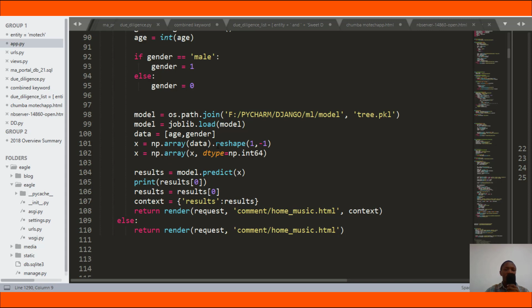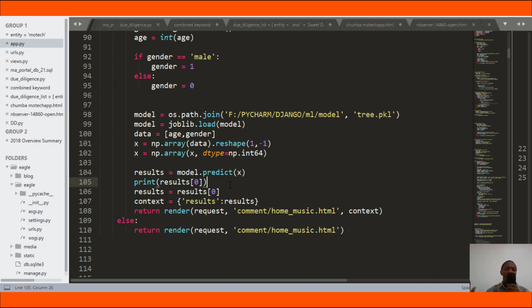Then after, we use the reshape function to convert this data, which is a Python list or a numpy array, into a two-dimensional array, so that we can make a prediction. You can see here the reshape function takes gender and age, which are in a one-dimensional array, then changes them into a two-dimensional array with the data type of integer. Then we take the returned two-dimensional array so as to make a prediction.